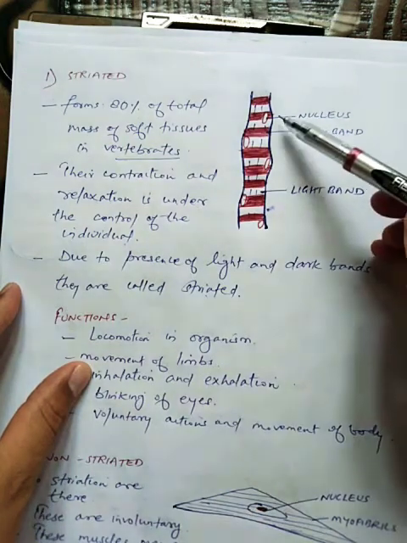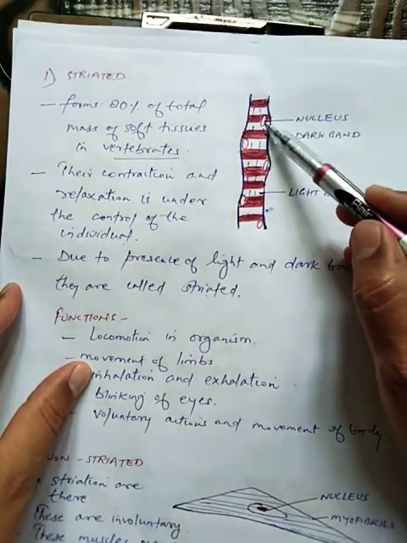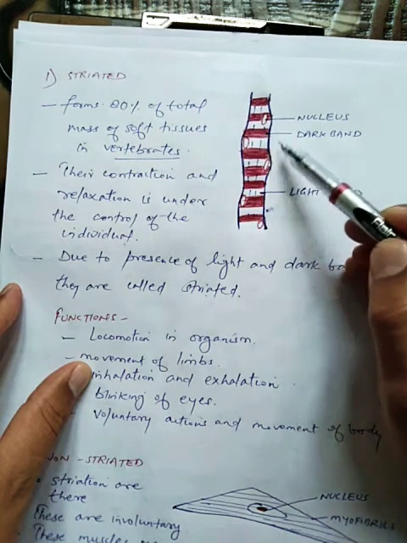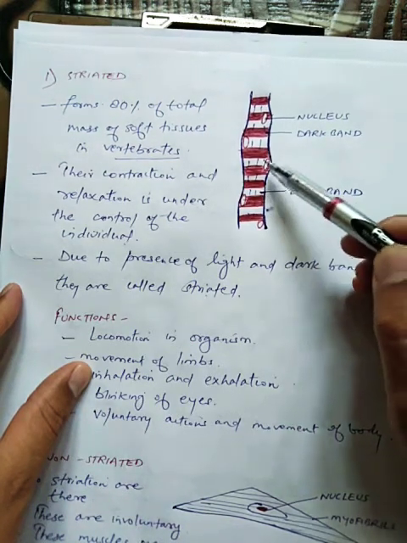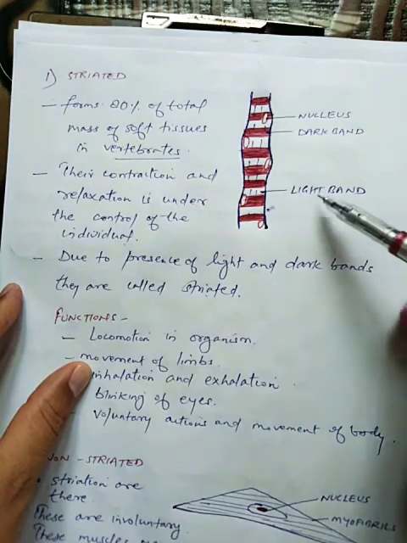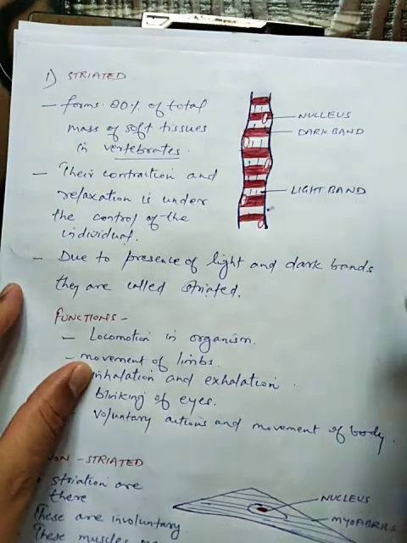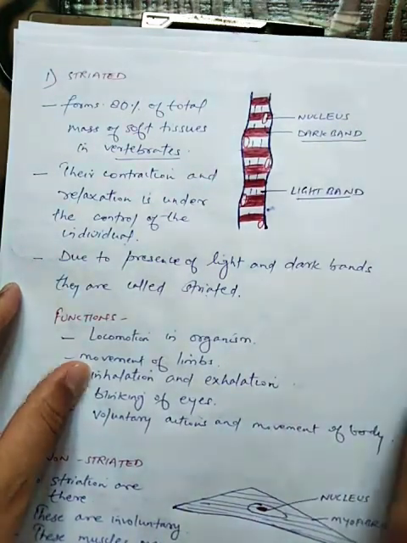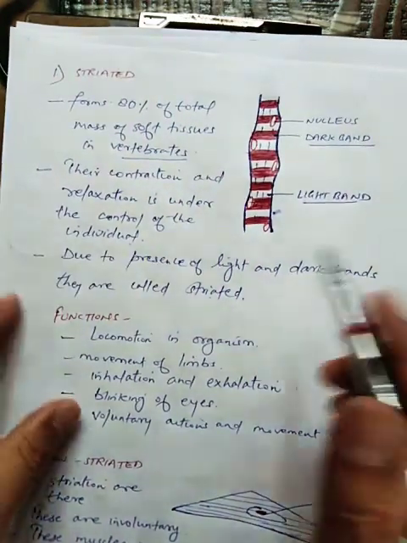Now you can see here, this is the diagram. This one is the nucleus. This red one is a dark band, and this one is the light band. So due to presence of this light band and this dark band, they have been given the name striated.